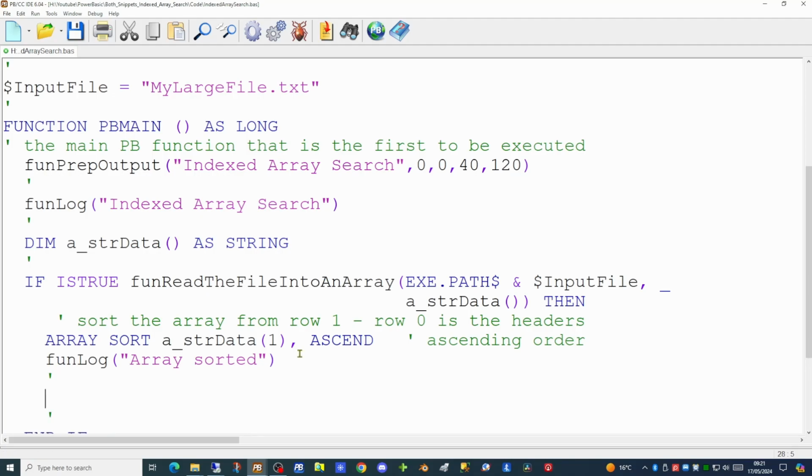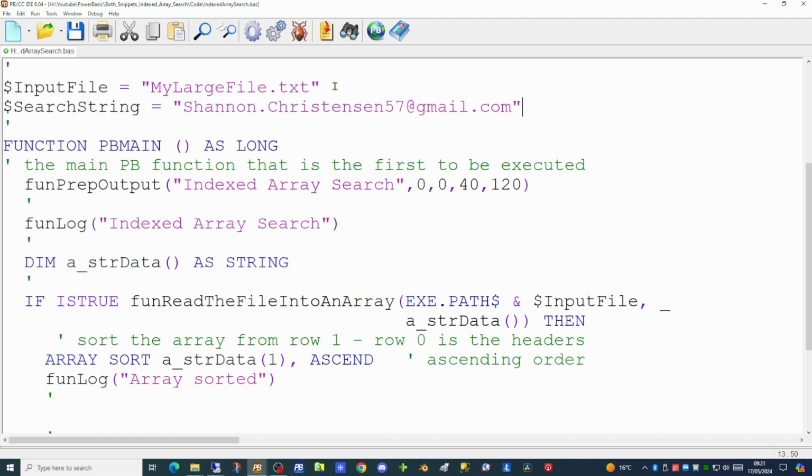So having got the data into the array, we're now going to try and search some data out of it. So I will create another constant at the beginning of our application called search string. This is the email address which we're going to be looking for within our file.